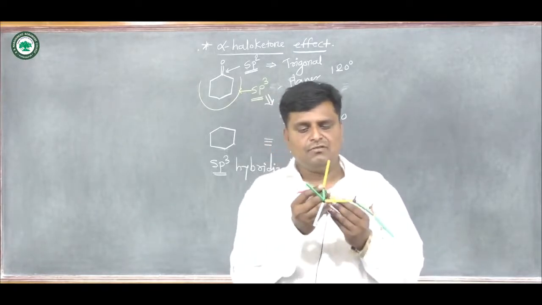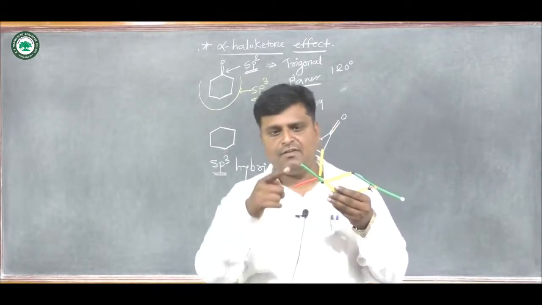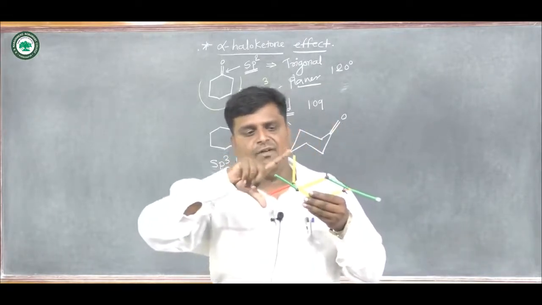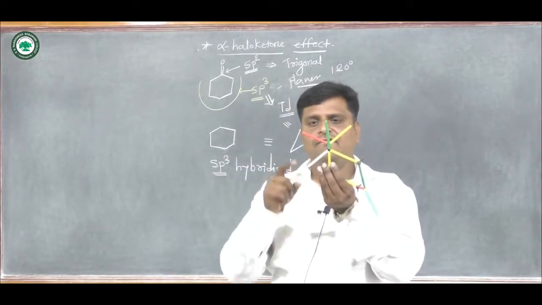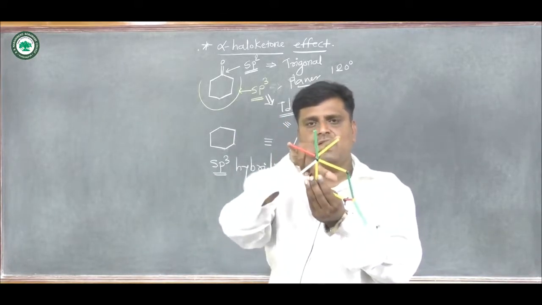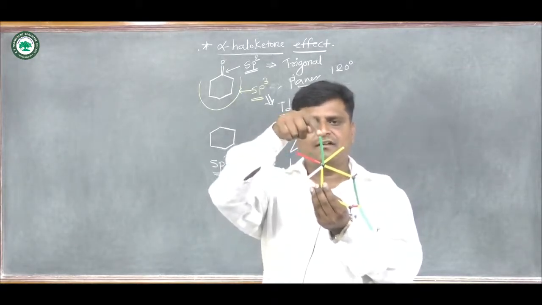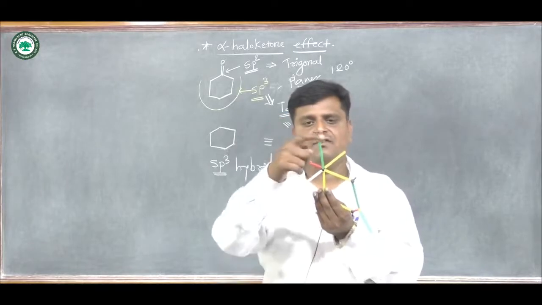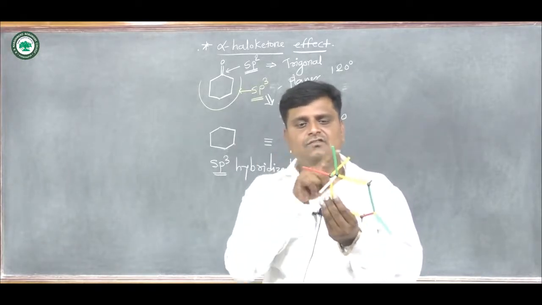Now you see here these are the hydrogens present on the adjacent carbon atom. Here this hydrogen is in between these two hydrogens. So looking clearly, these two hydrogens are staggered with the first hydrogen, and this hydrogen is also staggered with these two hydrogens.